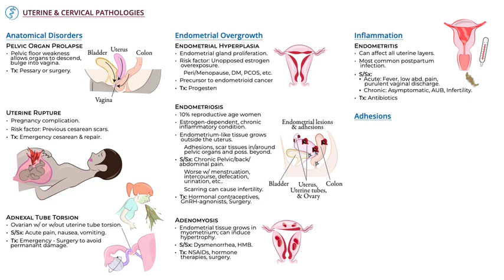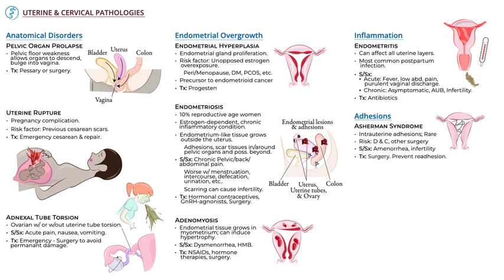Next, indicate that Asherman syndrome is a rare condition characterized by intrauterine adhesions. They can form after dilatation and curettage, which is done to remove placental tissue postpartum or to remove pregnancy tissue after miscarriage or abortion. Asherman syndrome can also occur following endometrial infection with tuberculosis and other pathogens. Signs and symptoms depend on the severity of the adhesion formation, and they can include amenorrhea and impaired fertility. Treatment involves surgical removal of adhesions and prevention of reformation of the adhesions.